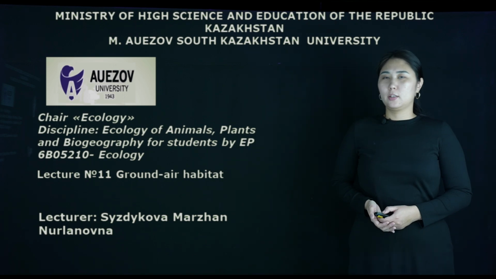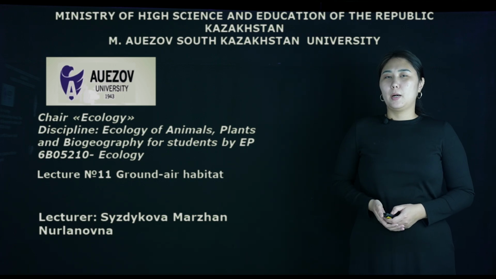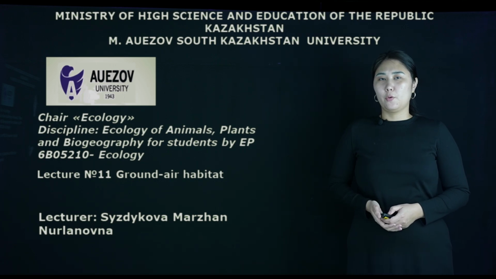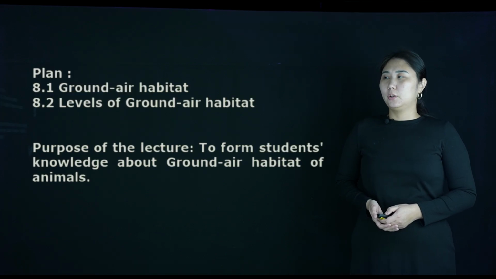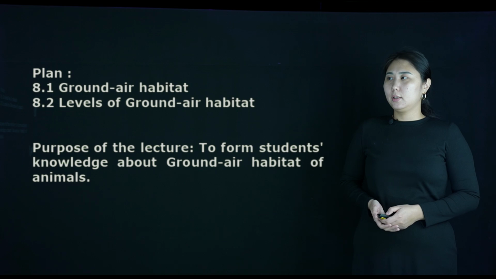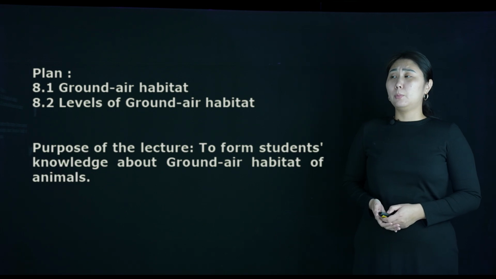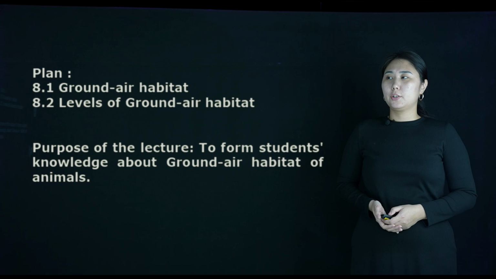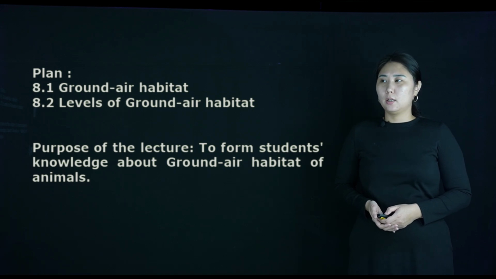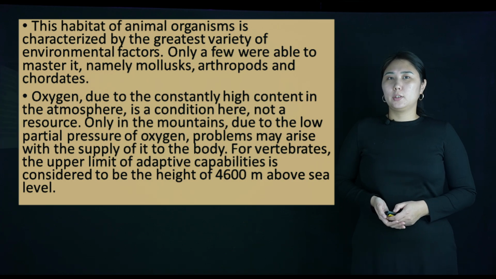Today is lecture number 11, Ground-air Habitat for Animals, by discipline Ecology of Animals and Plants and Biogeography. The plan of today's lecture is the ground-air habitat first, and levels of the ground-air habitat. The purpose of the lecture is to form students' knowledge about the ground-air habitat of animals. So what is the ground-air habitat?